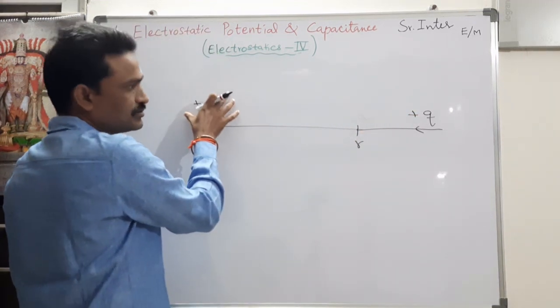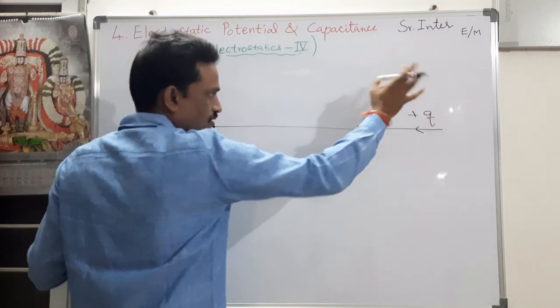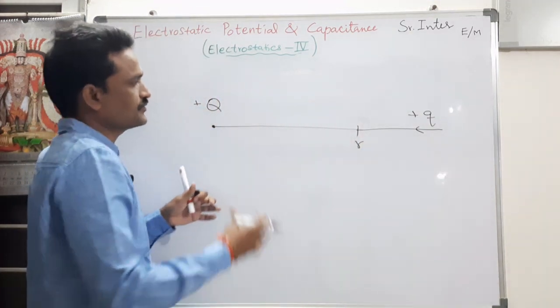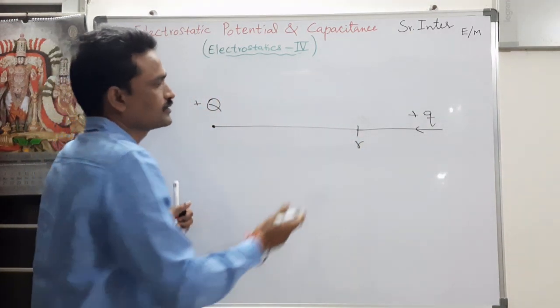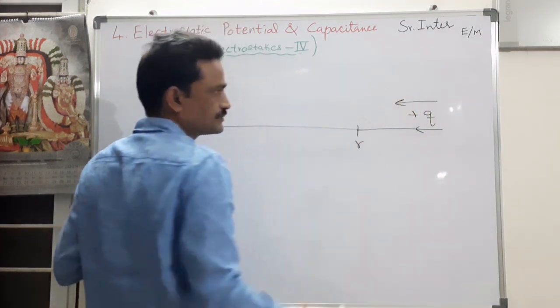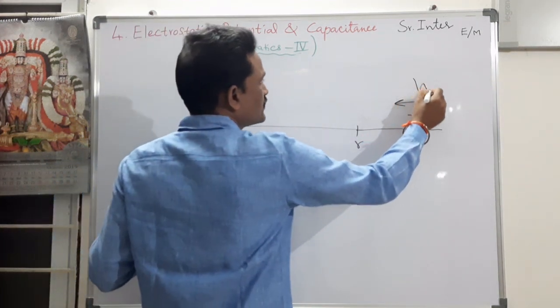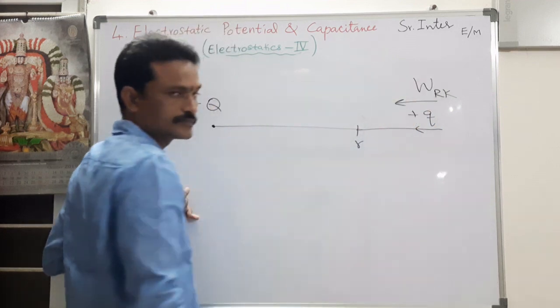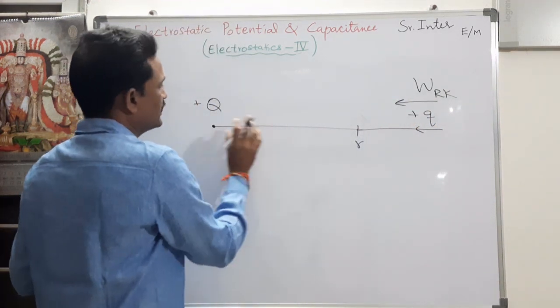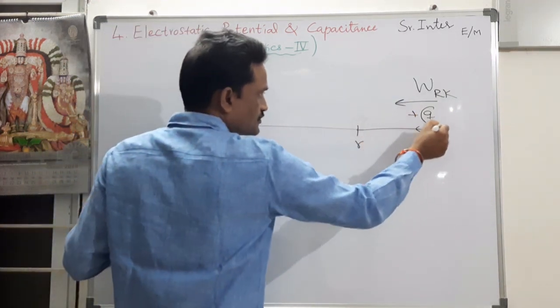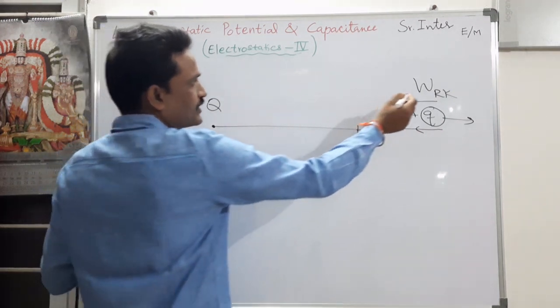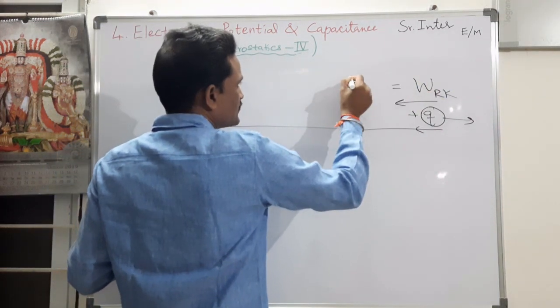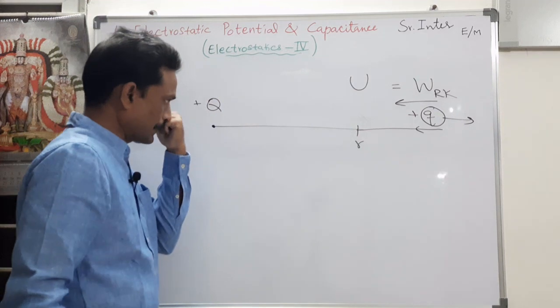This bigger Q repels the smaller q because of electrostatic repulsion. But I am doing some external work. So external work is done by me, against the wish of this smaller charge. So this work done by me is stored as electrostatic potential energy.